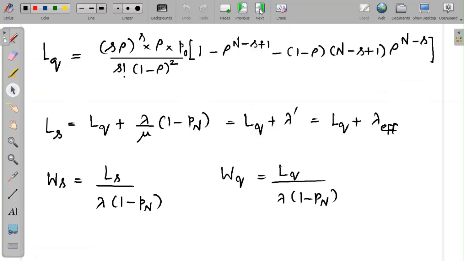LQ, the average number of people in the queue, will depend on quantities such as S, rho, P naught, and capital N. LS will be LQ plus lambda effective by mu. Determining lambda effective, we'll use the same formula, which is lambda by mu times 1 minus Pn. And for Ws and Wq, we'll use lambda effective with Ls and Lq respectively.